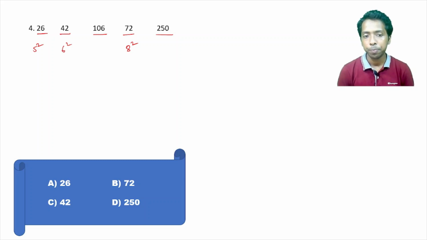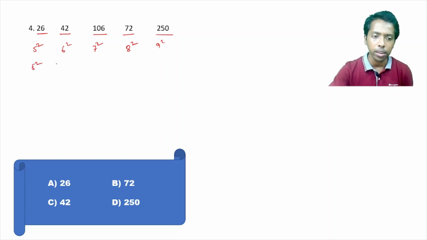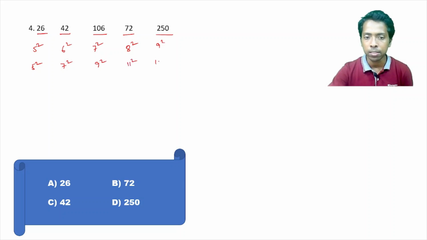Otherwise, see here 5, 6, if this is 7 square, this is 49. This is 9 square, this is 81. Very much different from these two. That is, this is 81, this is 250, this is 64 to some extent, okay, but this is 49, again 106. So this is 5 square. If this is 7 square, this is 9 square, consecutive odd number squares. This is 11 square, this is 13 square. Now again, this is 169, this is 121, this is 81, this is 49, this is 25.